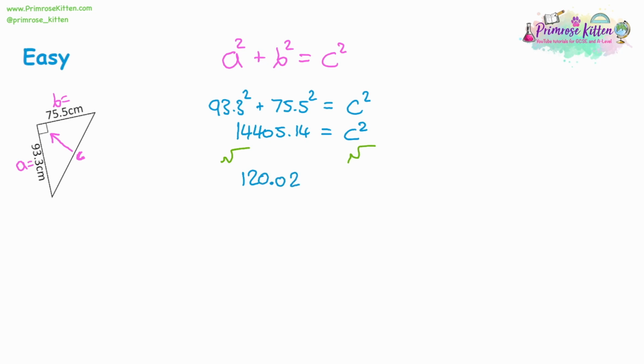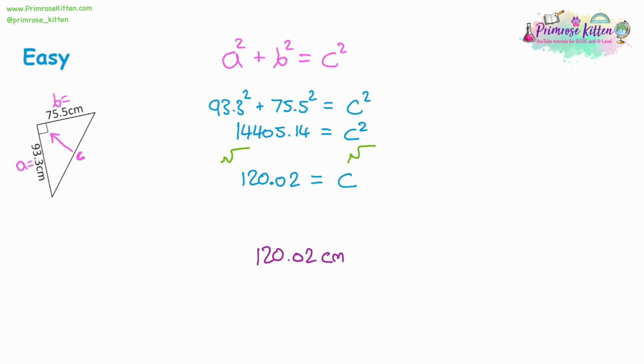120.02 to two decimal places on the left-hand side, and on the right-hand side, c squared is equal to c, because the square and the root cancel out. So we've got the length of the third side. At the end, you might just want to write out the number again and make sure that you include the units. So that is our final answer to two decimal places.